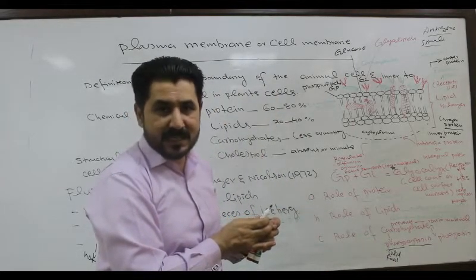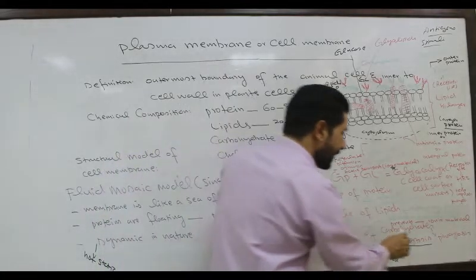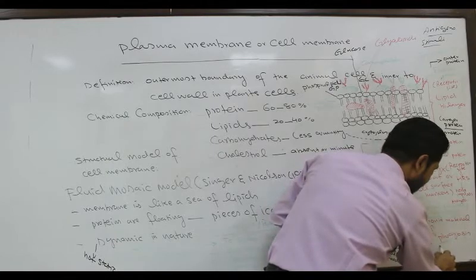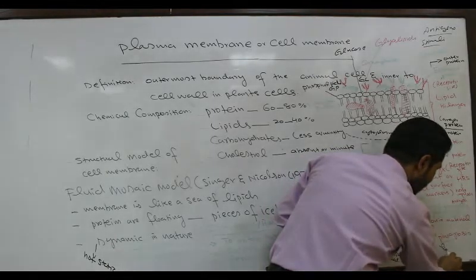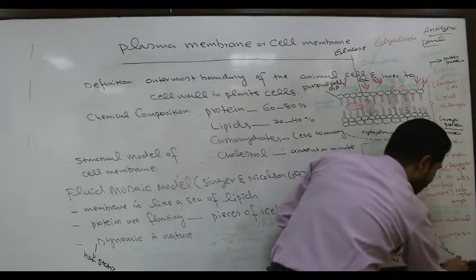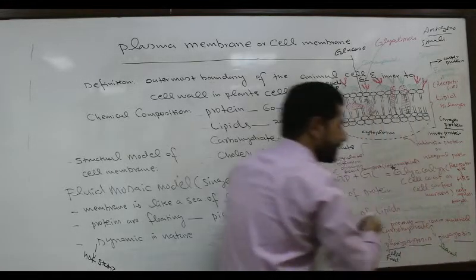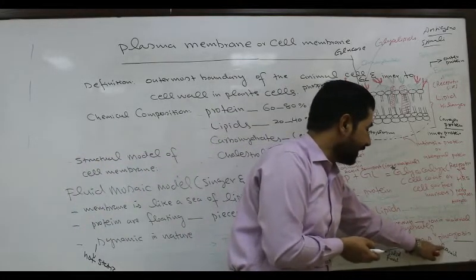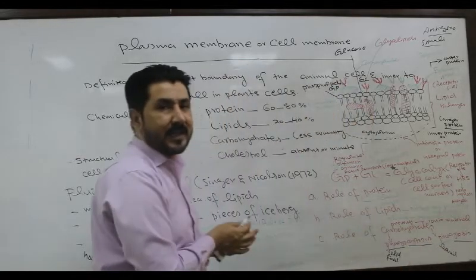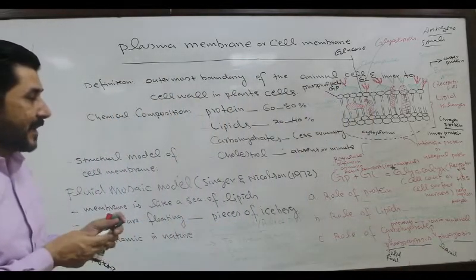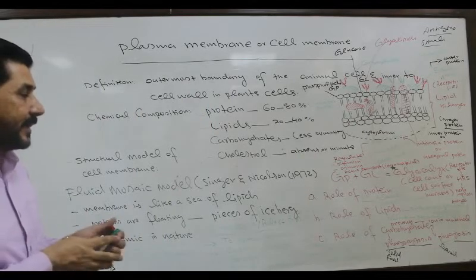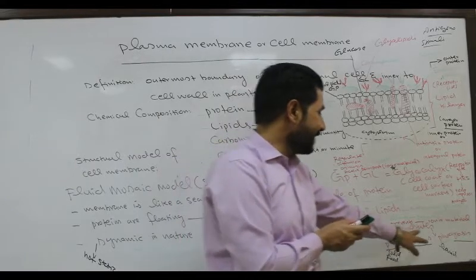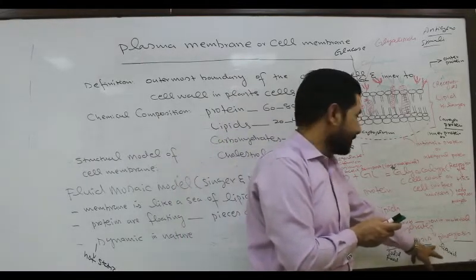Cell eating process is called phagocytosis, while cell drinking process is called pinocytosis. Pino means liquid, cytosis means the drinking process. So pinocytosis is the cell drinking process when the incoming material is in liquid form. So this is the main role of membrane carbohydrates: they are involved in phagocytosis, the cell eating process, and pinocytosis, the cell drinking process.